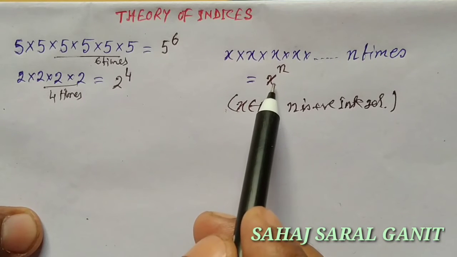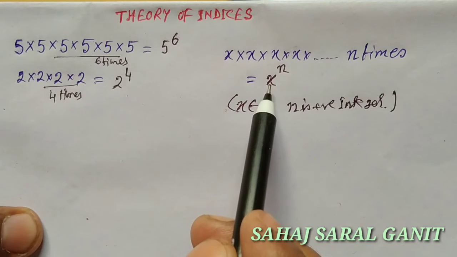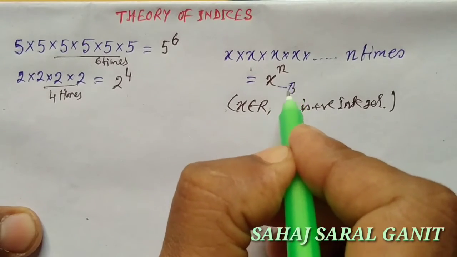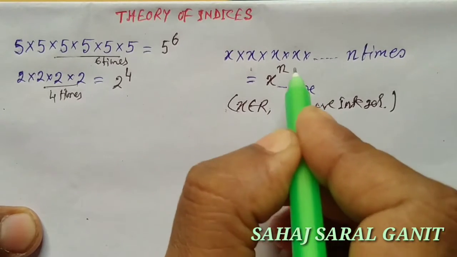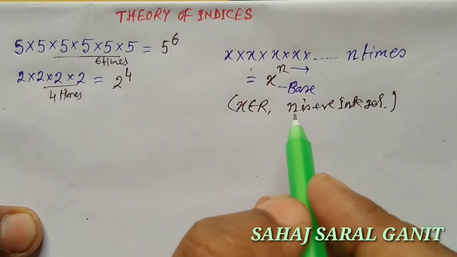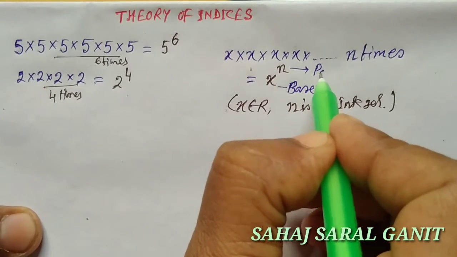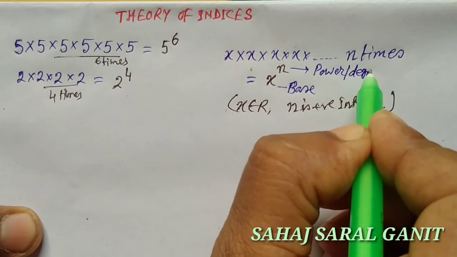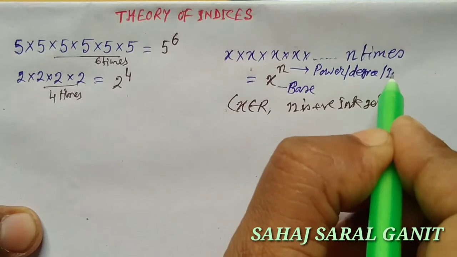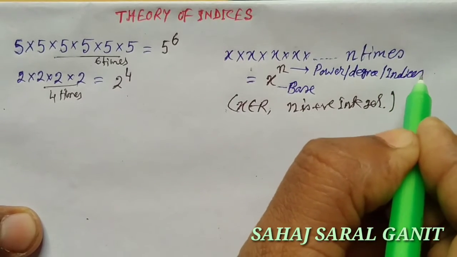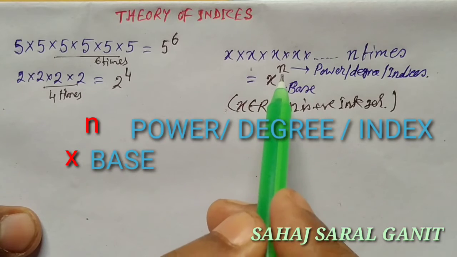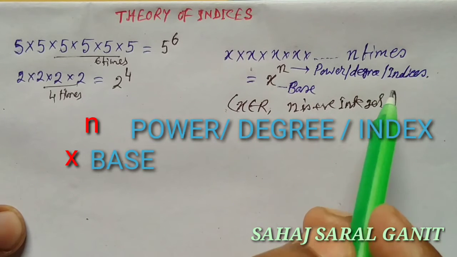Here we call the number x the base, and n is known as the power, or degree, or indices. Sometimes it is also known as the exponent. X is the base and n is the power, degree, indices or exponent.